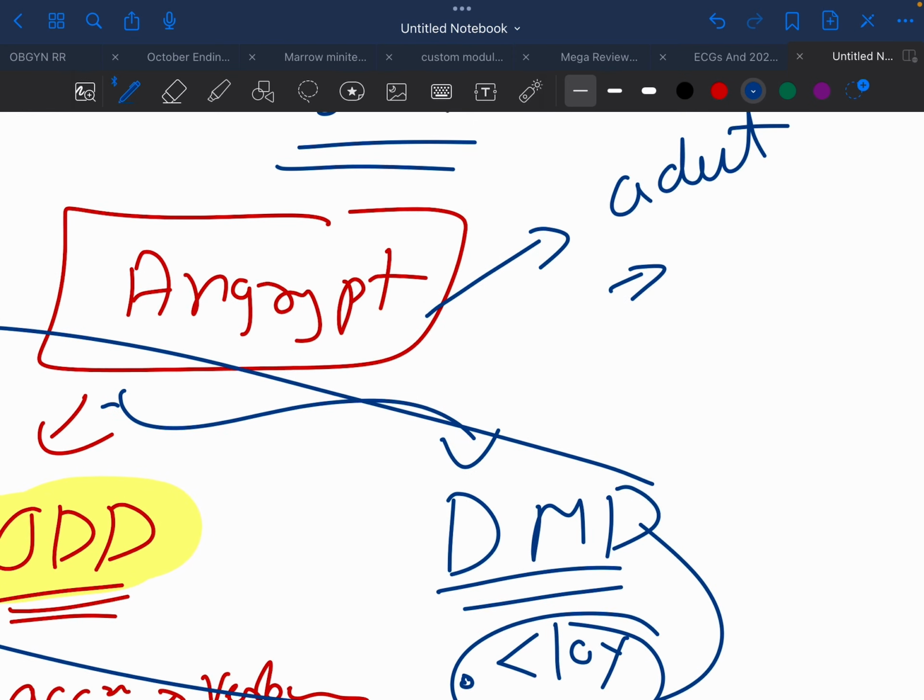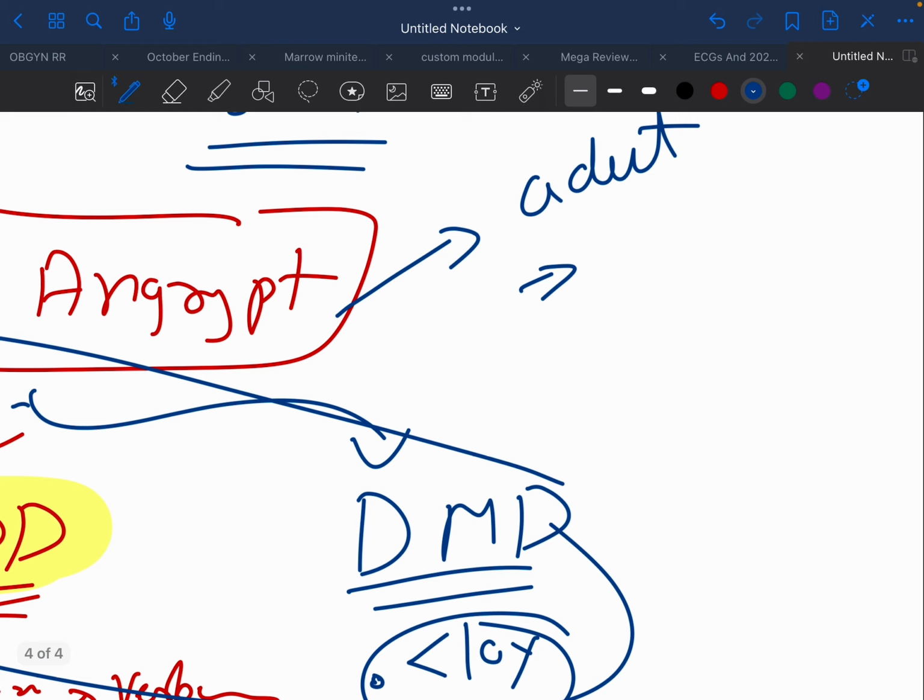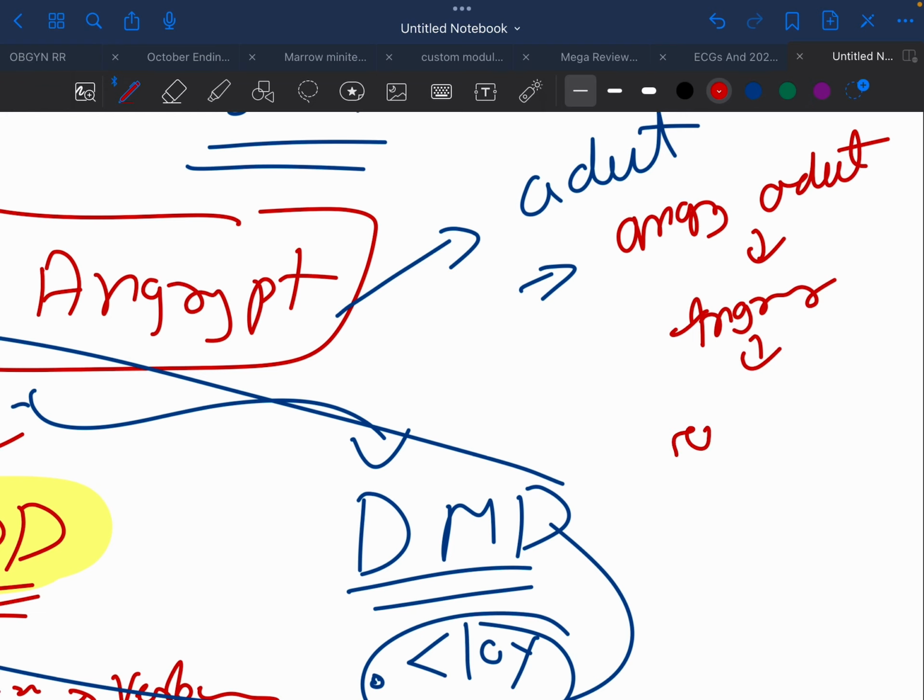Here the typical scenario that they will give you is an angry adult who gets angry easily and then gets relieved by the anger.